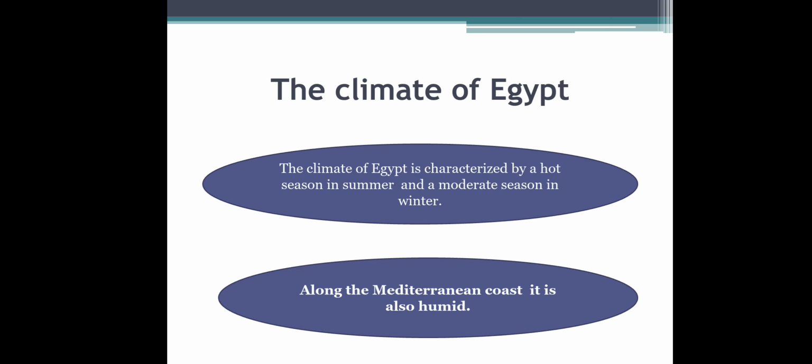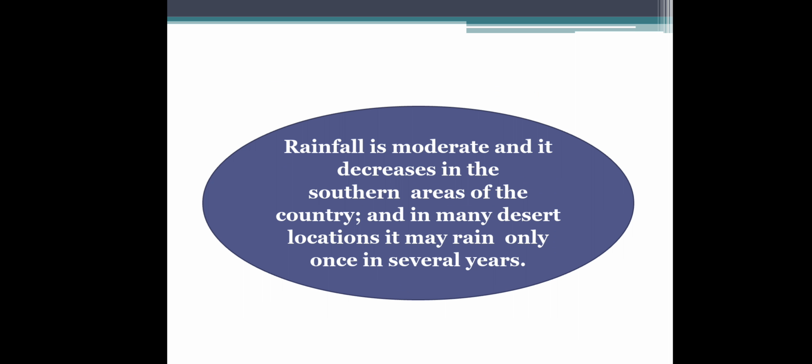Right now we're going to move to the climate of Egypt. The climate of Egypt is characterized by a hot season in summer and moderate season in winter. Along the Mediterranean coast, it's also humid. If we're going to talk about the rainfall in Egypt, it is moderate and it decreases in the southern area of the country, and in many desert locations it may rain only once in several years.